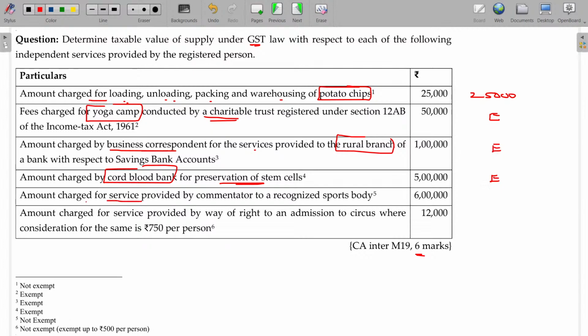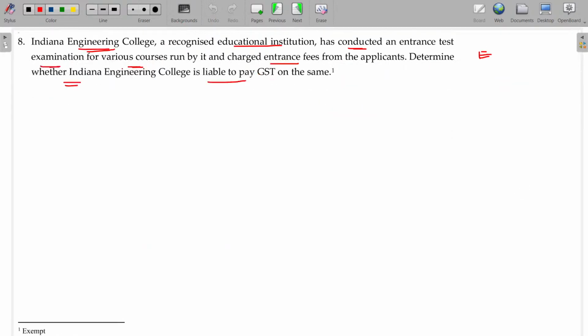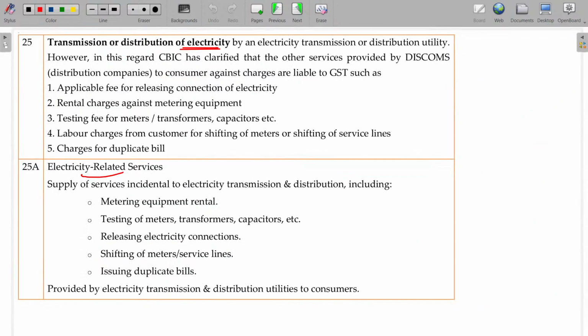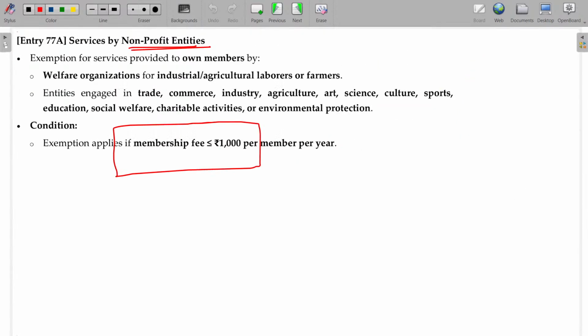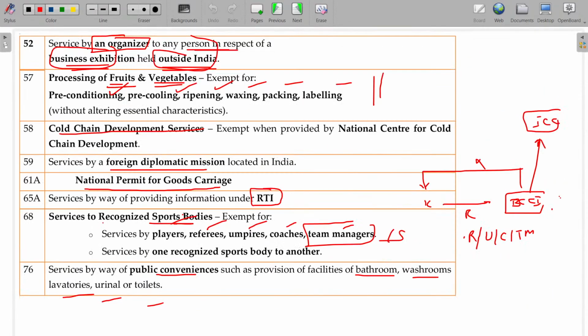Amount charged for the services provided by a commentator. Commentator will be taxable, because he is only speaking, doing no action. He is only giving the commentary to entertain the program. So see here: players, referee, umpires, we don't have the commentator here. Selector, being a team manager, okay.